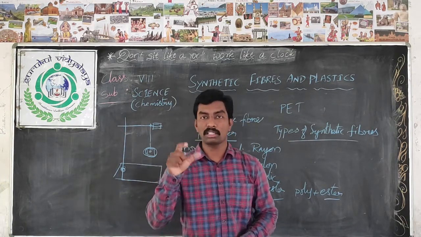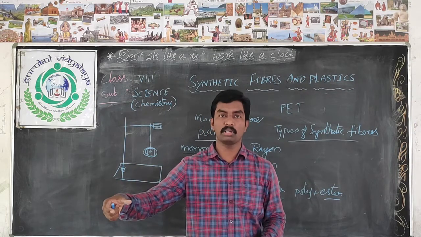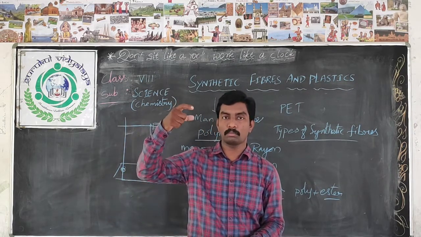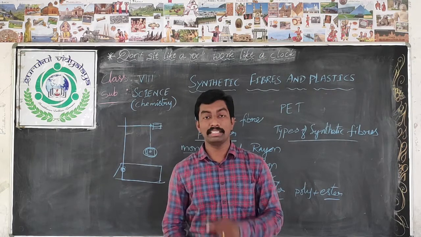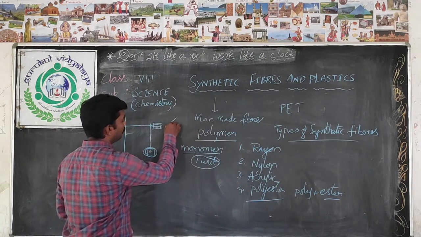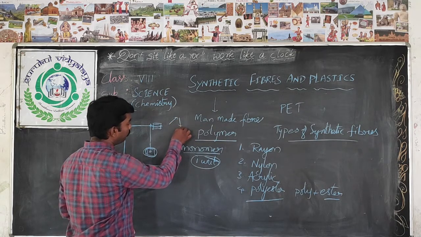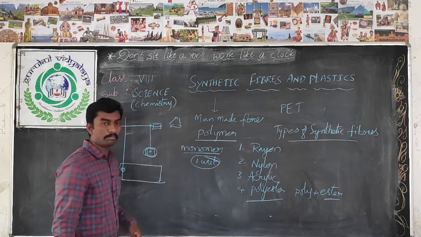If you observe the water bottles in your home, maybe beside you, if you keep one water bottle, at the bottom of the bottle you can see a recycling code. The recycling code is in the form of a triangle.